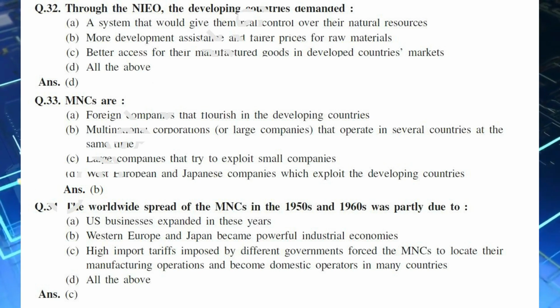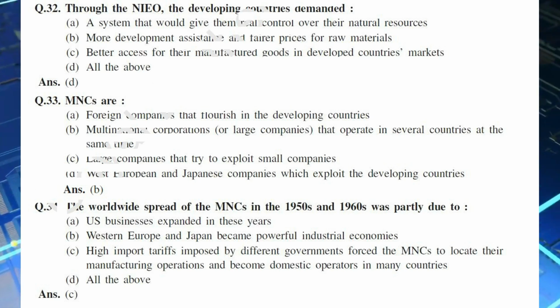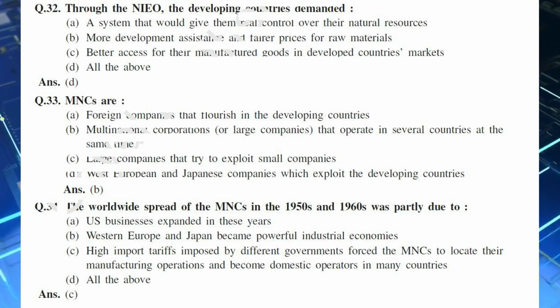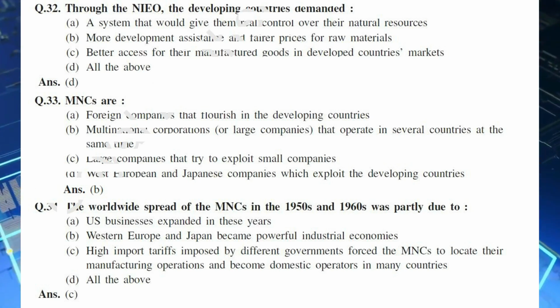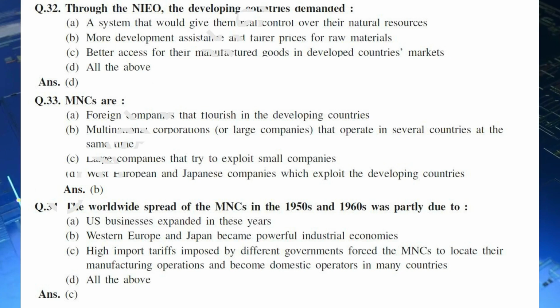Q.32. Through the NIEO, the developing countries demanded: A. A system that would give them real control over their natural resources. B. More development assistance and fairer prices for raw materials. C. Better access for their manufactured goods in developed countries' markets. D. All the above. Ans. D.